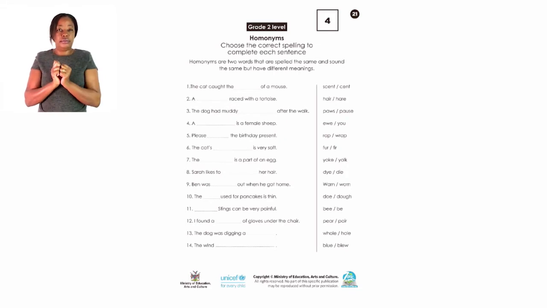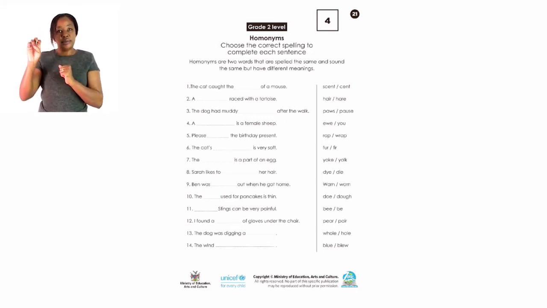Okay, is it the scent? The first scent is of a smell, and the second scent is of the money. So now, what did the cat catch here? It caught the scent of a mouse. Which scent? I think it's the first one. So if it's the first one, it's the one that we choose. You put it in the line there and you read your sentence, it will make sense.